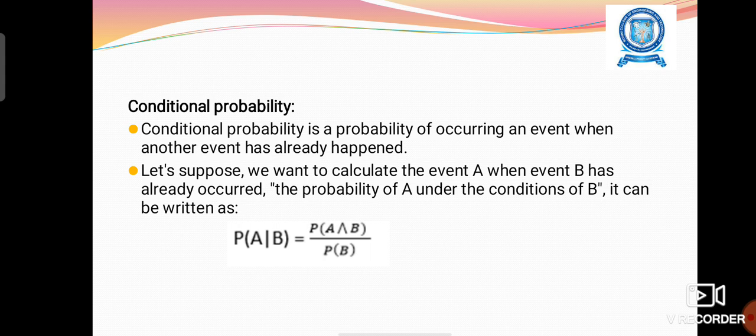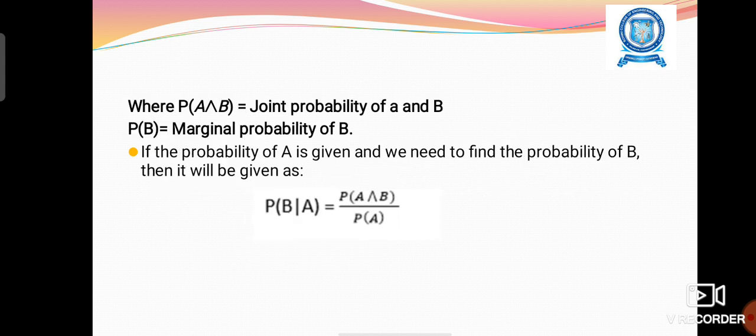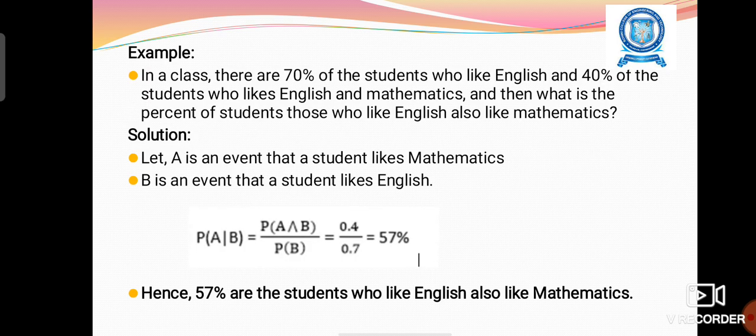We can use the formula: P of A given B equals P of A and B divided by P of B. P of A and B is the joint probability of A and B, that is, the possibility of A and B happening together. And P of B is called the marginal probability of B. If the probability of A is given and we need to find the probability of B, then it is P of B given A equals P of A and B divided by P of A. We can see one problem.